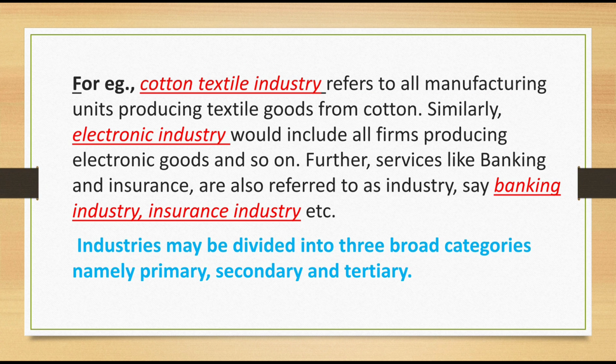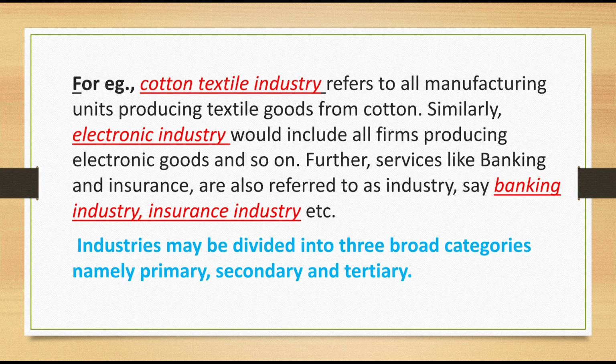Example here, cotton textile industry refers to all manufacturing units producing textile goods from cotton. Is it a similar item? That is, all manufacturing units producing textile goods from cotton. Any units producing goods using cotton as the raw material, we can combine them and call it the cotton textile industry. That is one of the groupings of similar activities.